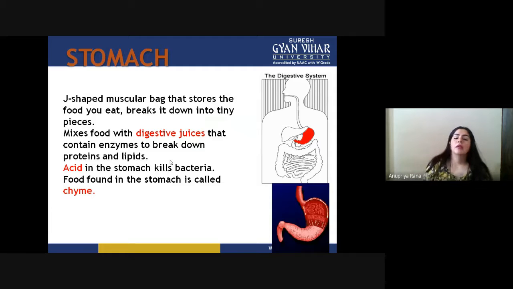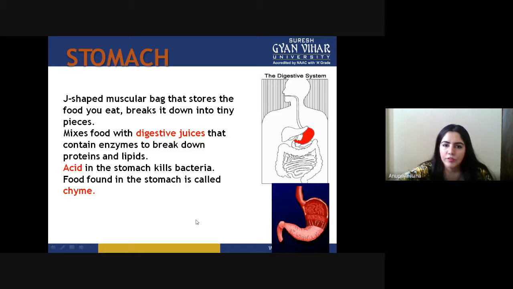Now, the second thing we have to study here is our stomach. Our stomach is a J-shaped muscular bag that stores the food you eat and breaks it down into tiny pieces. You can see that it is somewhat J-shaped. It mixes food with the digestive juices.